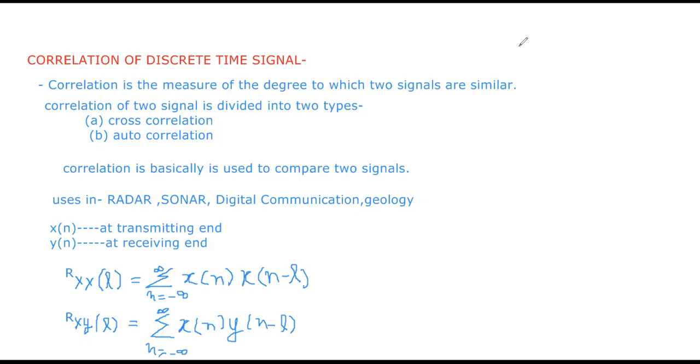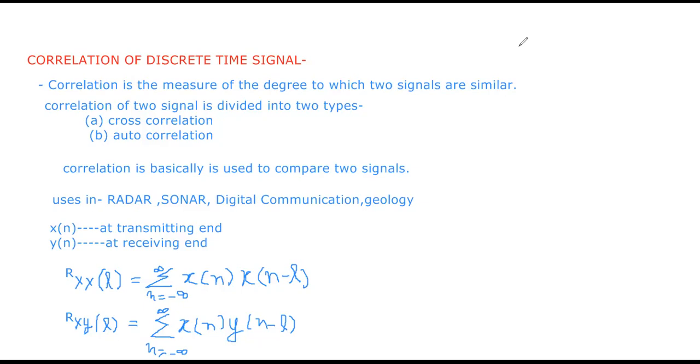So cross correlation is a situation when the two signals are different from each other, that is, they are not similar. And when the signals are similar and have the same property and same nature, then these types of signals are known as autocorrelation.